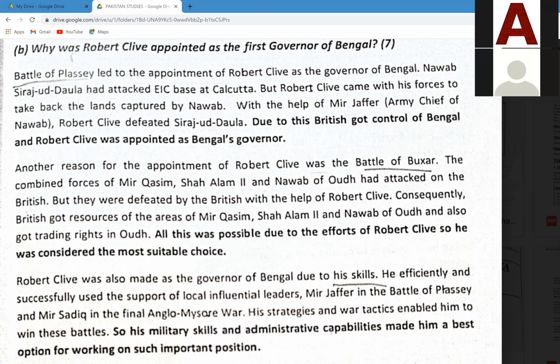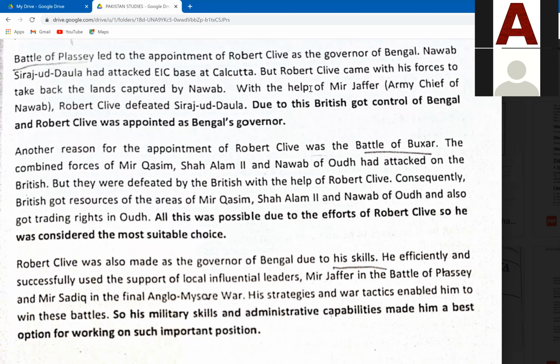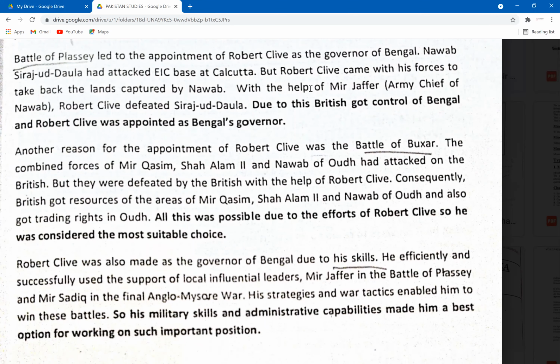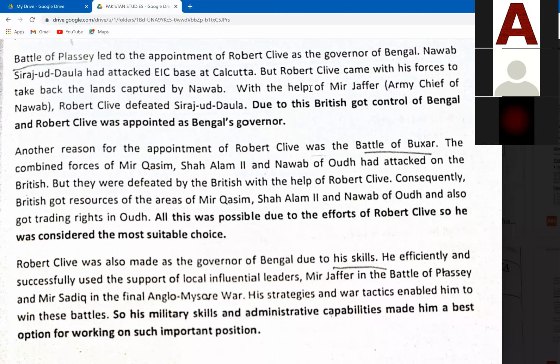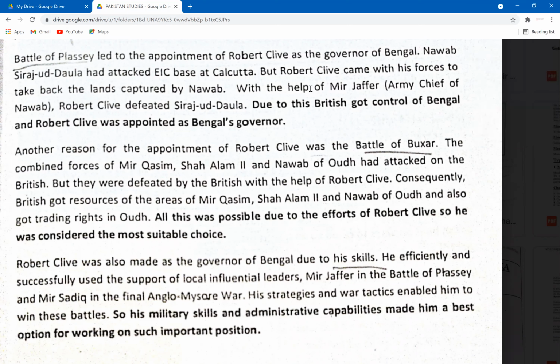Nawab Sirajuddaulah had attacked the EIC base at Calcutta, but Robert Clive came with his forces to take back the lands captured by the Nawab. With the help of Mir Jafar, army chief of the Nawab, Robert Clive defeated Sirajuddaulah. Due to this, the British got control of Bengal, and Robert Clive was appointed as Bengal's governor. So the Battle of Plassey was the most important event for the appointment of Robert Clive, because in that war, Robert Clive proved that he was the most capable person for this position of Governor General.